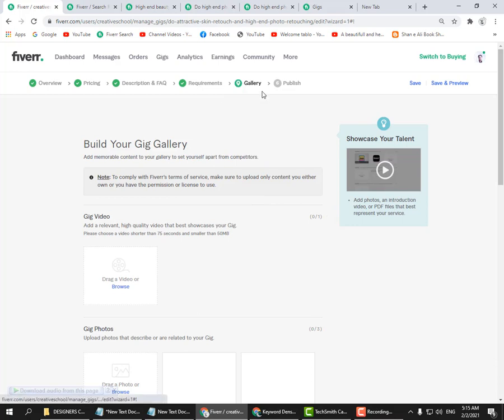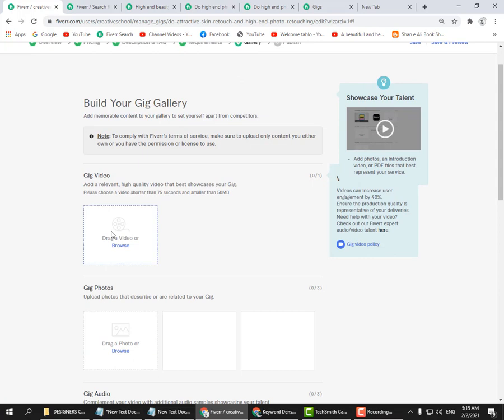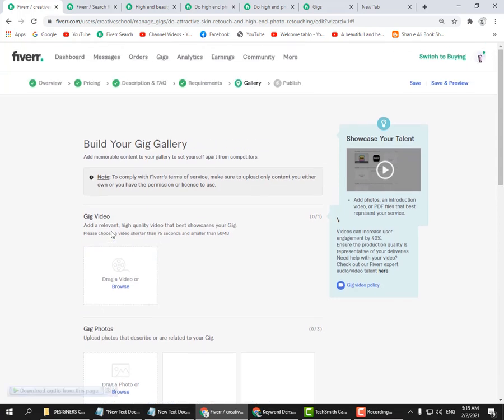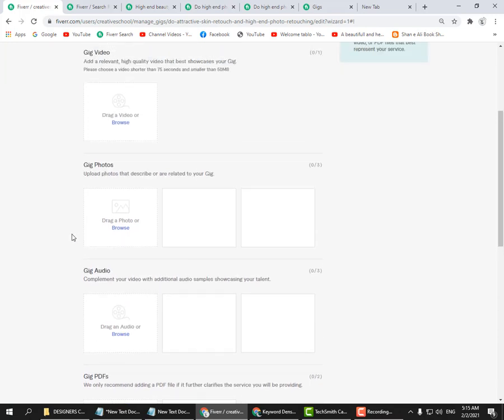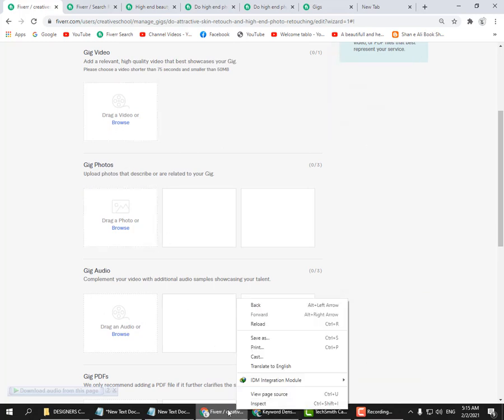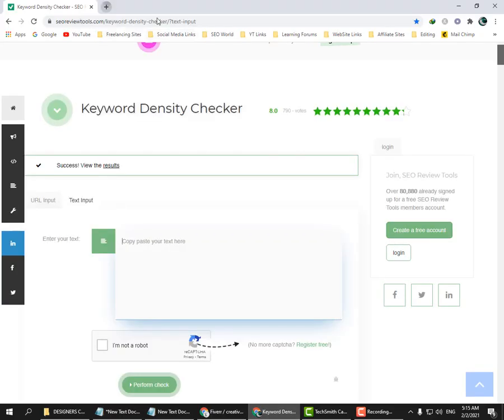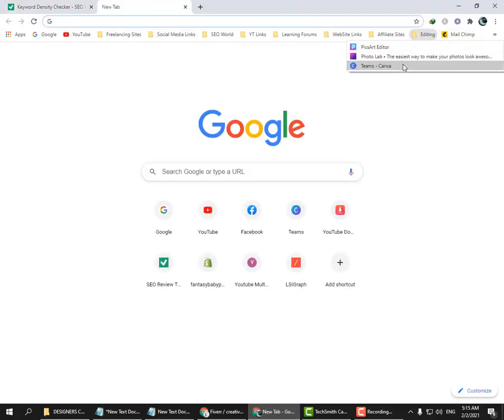and we have reached the second last step, gallery step, and you should create 3 pictures, and this is a must Fiverr gig requirement. Add 3 pictures and 1 video. If you don't know how to create pictures, then please go to canva.com and you can create your gig pictures.